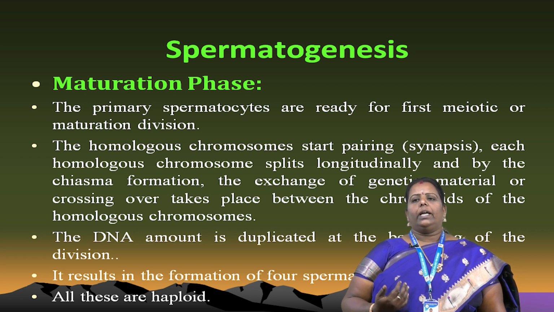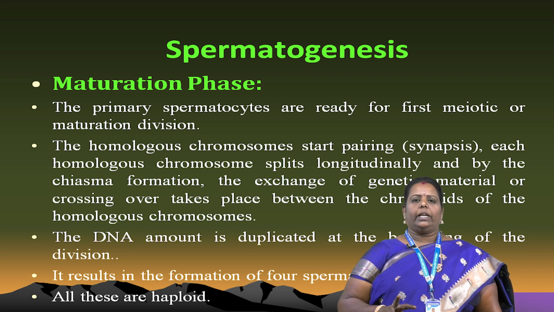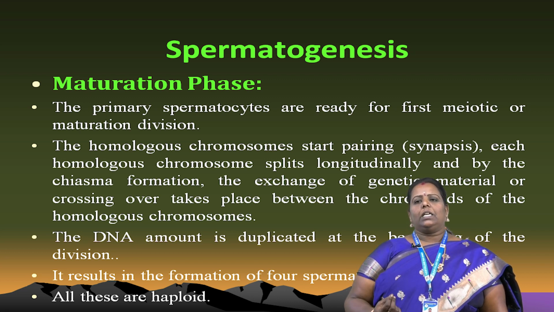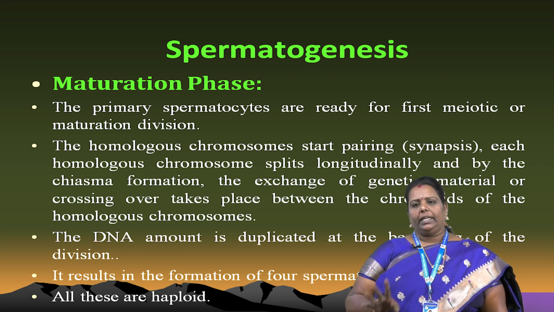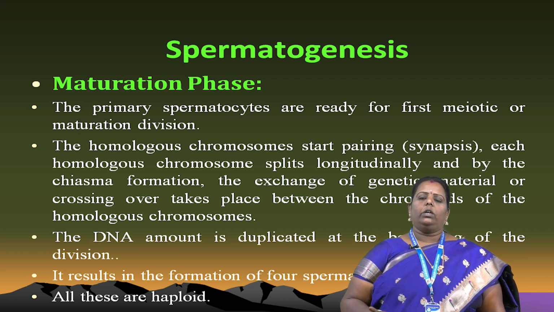At the time, the DNA also duplicates, which means division. What is the result? During the divisions, two cells form, producing 4 spermatids. That is the maturation phase. All are haploid, and that's very, very important. All are haploid in nature, not diploid. Haploid is indicated by N, a single N only, not 2N.